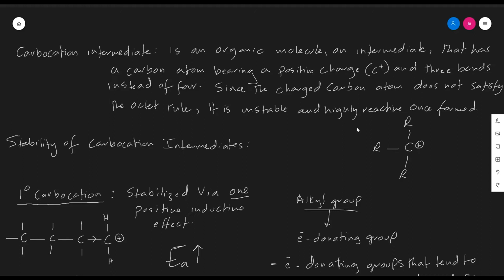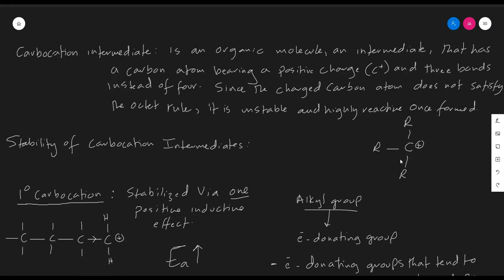Since the charged carbon atom does not satisfy the octet rule, it is unstable and thus is considered highly reactive once formed. This is represented in this diagram right here, in which a carbon atom forms 3 bonds instead of 4 because it's lost one of its electrons via heterolytic fission to some other atom, forming a positively charged carbon.